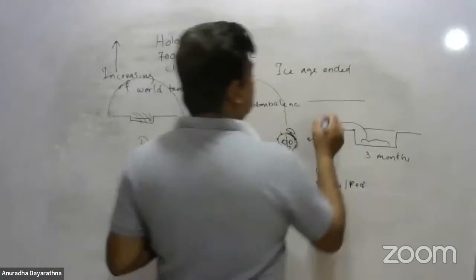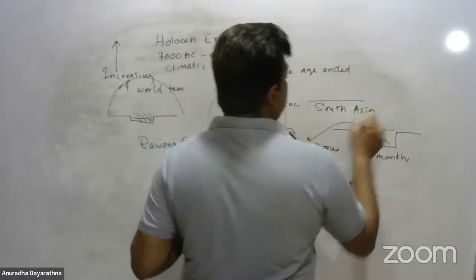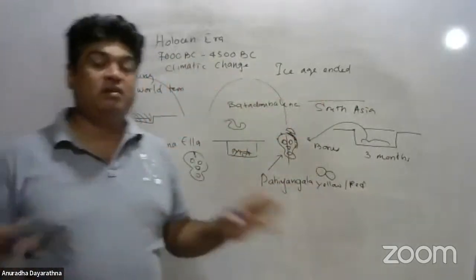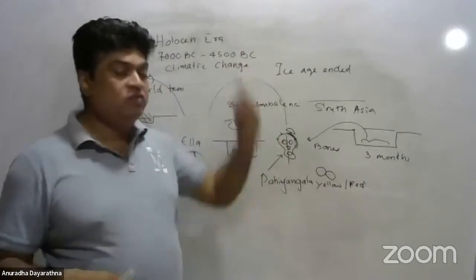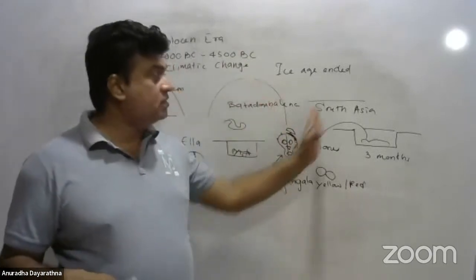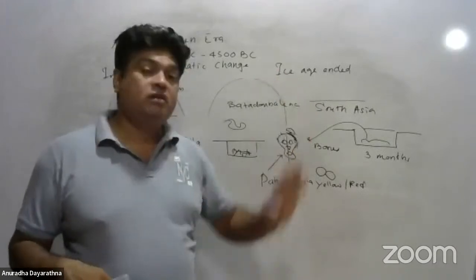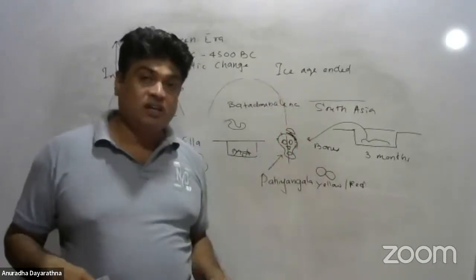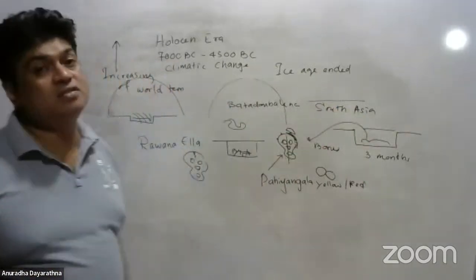And areas like South Asia became suitable for agriculture because the land had been uncovered by the melting of ice and the increasing of world temperature. So people started growing crops, vegetables, and grains, and their lifestyle had become an agricultural lifestyle.